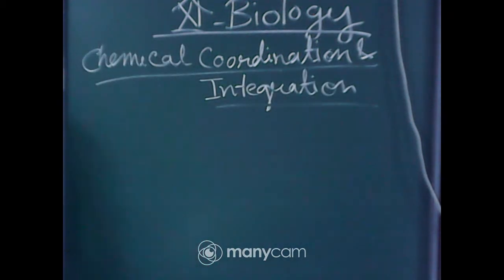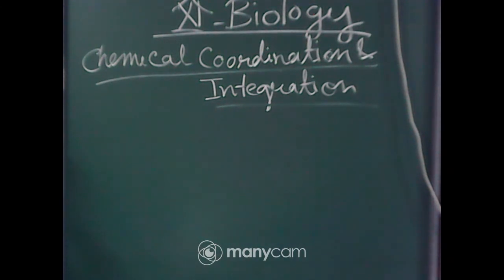So that is the heading of the chapter. What we will read in this particular chapter are the different types of endocrine glands.